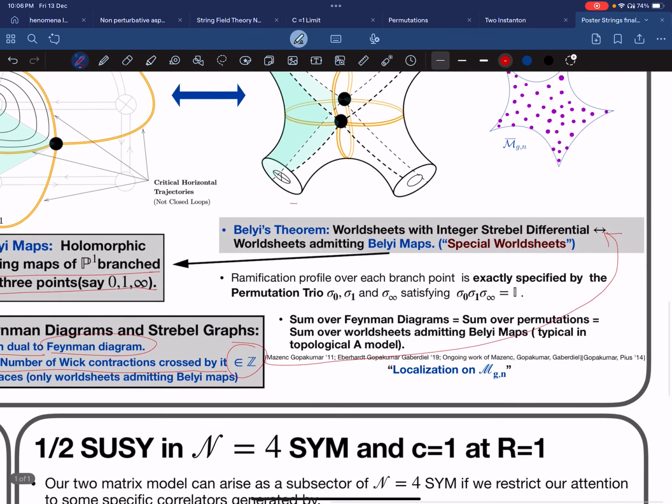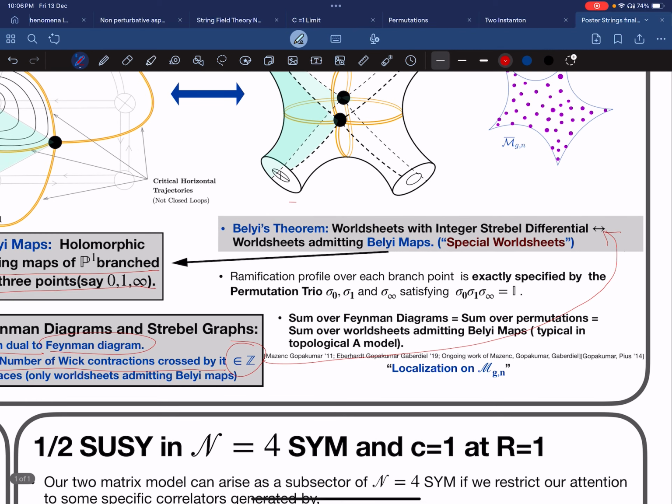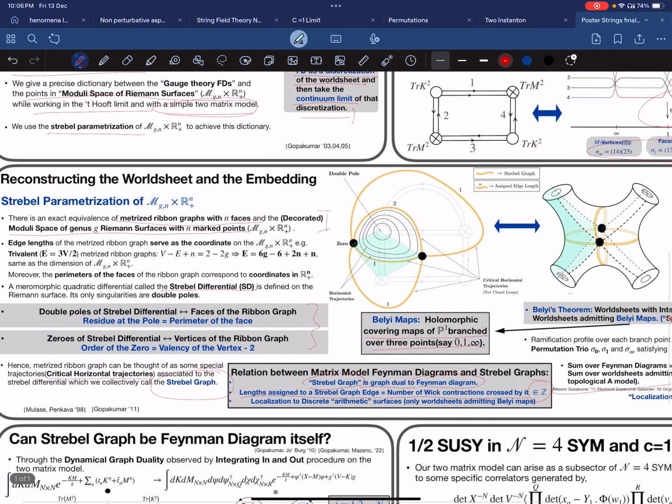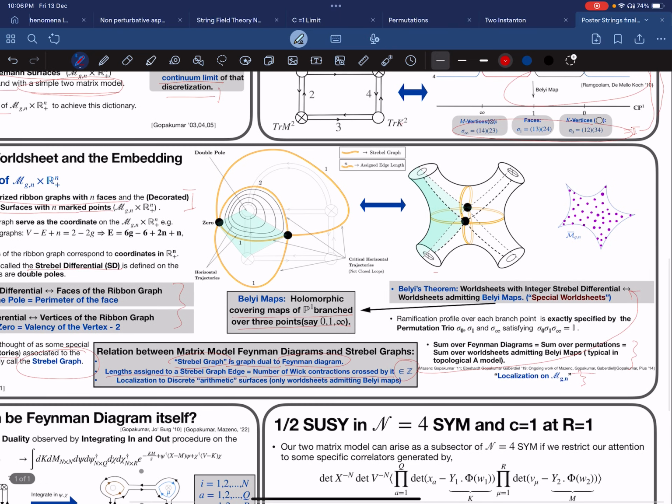And this tells us that there are only certain worldsheets that contribute, and this leads to localization of the moduli space, which is typical in the topological A model. So in this way, we get both the worldsheet and its natural embedding in the target space P1, and there is some ongoing work in that direction as well.